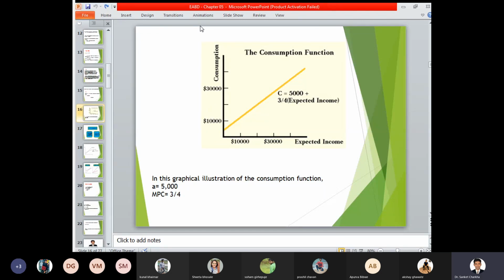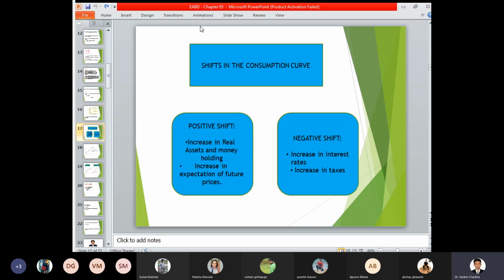The next perspective is the graphical illustration, that is 3/4. So 1 minus MPC, which stands for MPS, is the consideration of 3/4 percentage shift in the consumption curve, wherein it is also called a positive shift or a negative shift, wherein either it can have an increase in demand or a decrease in demand, increase in supply or decrease in supply as and when the need arises.